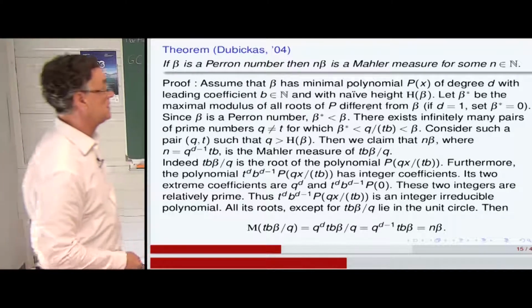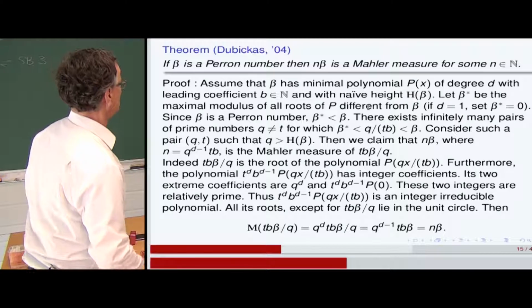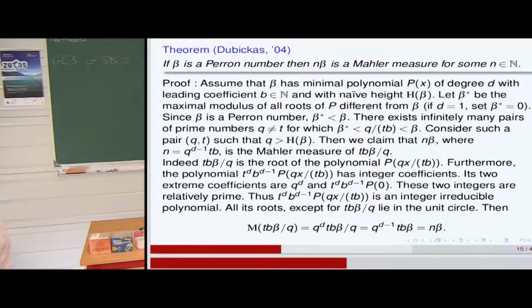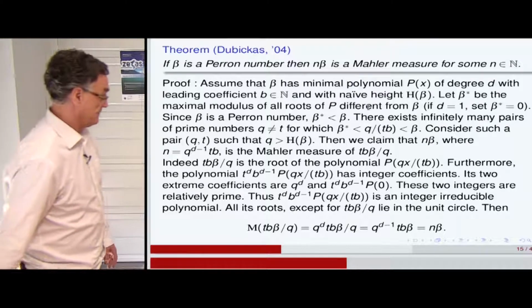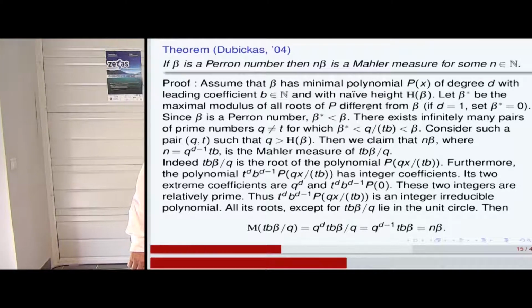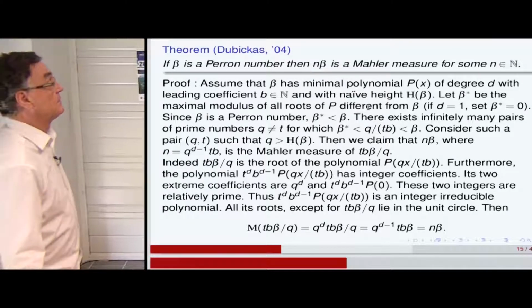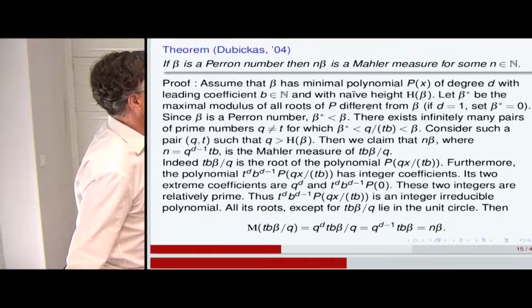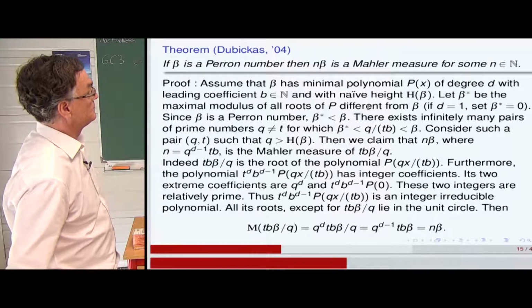So the proof is here. It's just a decomposition, actually, of the coefficients. We can see that together. I will prove it slowly.